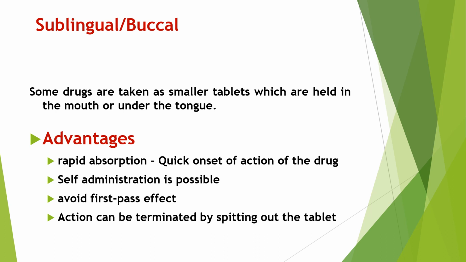That means it avoids first pass metabolism. When a drug is administered by sublingual route, it is rapidly absorbed by buccal mucosa and directly enters into the systemic circulation.